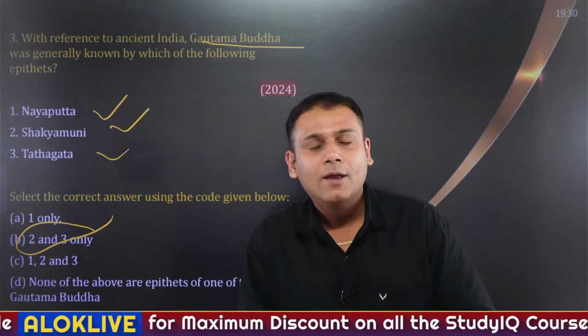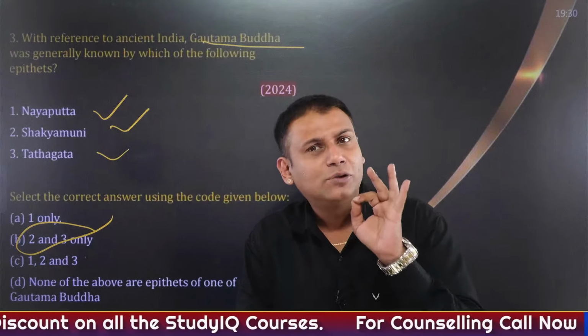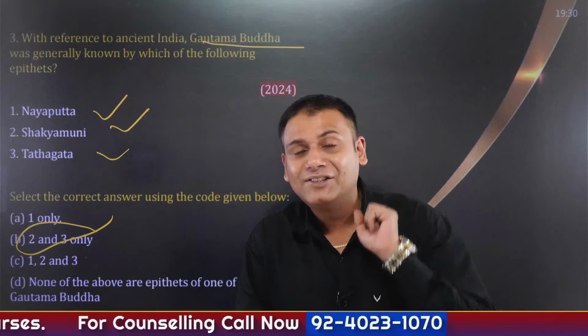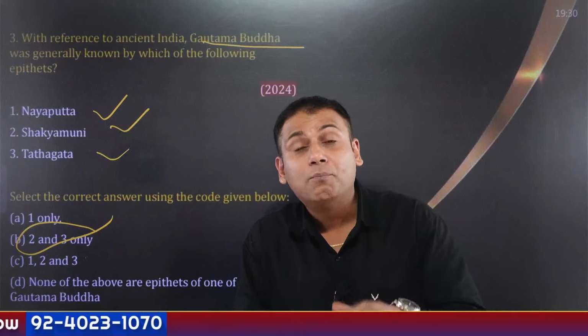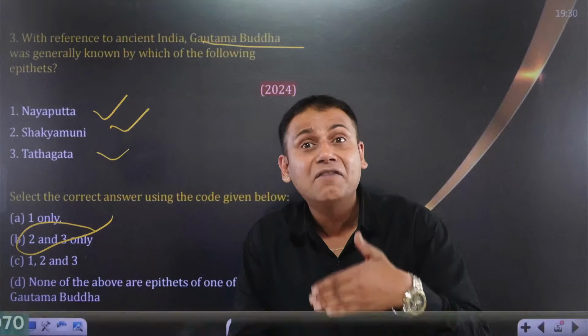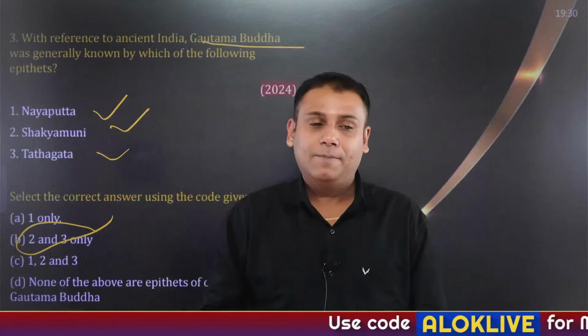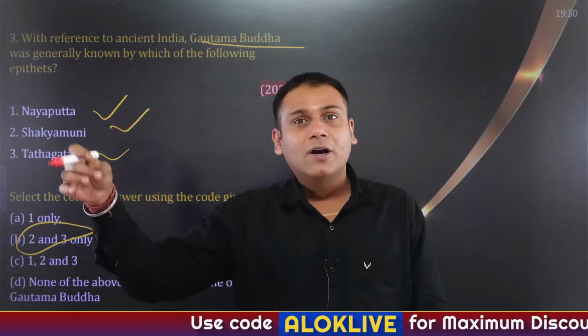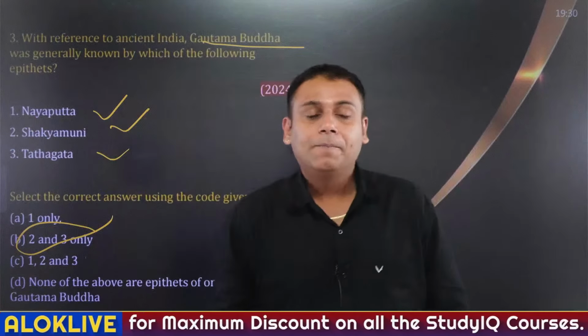Just listen to this short story of 5 to 7 minutes. I'm pretty sure you will understand what the 4 great sites are. What is Mahabhinishkraman? What is Bhumi Sparsh Mudra, or what is the significance of Bhumi Sparsh Mudra? A question asked in the UPSC examination. What is Dharma Chakra Parivartan or Dharma Chakra Mudra? Let's understand this.